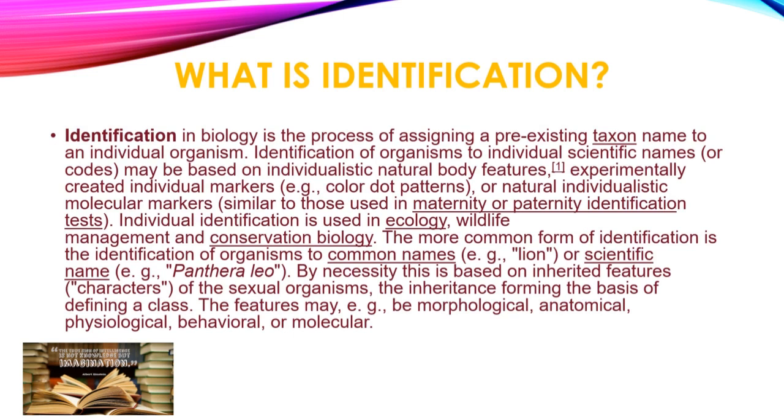So these are the scientific names, and based on this, they have some innate features, and these organisms reproduce by the sexual method. The features of these organisms may be morphological, anatomical or structural, physiological, behavioral, or molecular. About morphological, anatomical, physiological, we will learn in higher classes.